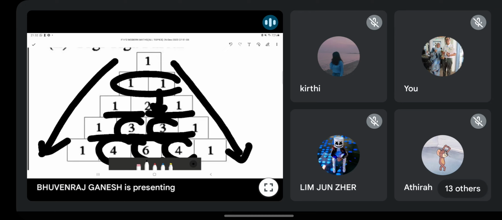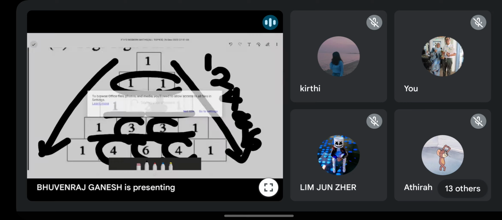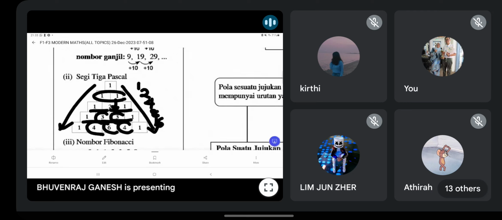If you see the pattern, kamu boleh nampak sesuatu lah. 1, 2, 4, 8, and then 16. Guys, what is this kind of pattern? 1, 2, 4, 8, 16. You darab 2 kepada nombor sebelumnya. Am I right? You times 2 to the previous number. So this is how we form the Pascal's triangle pattern. Hubungan dia macam darab 2 pada nombor sebelumnya. This one is basic only lah, basic questions they'll ask.